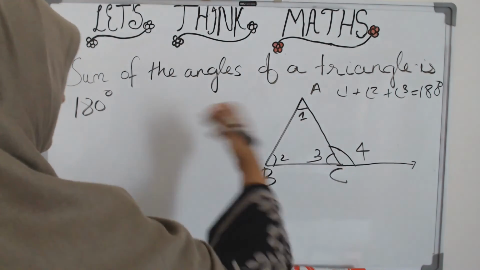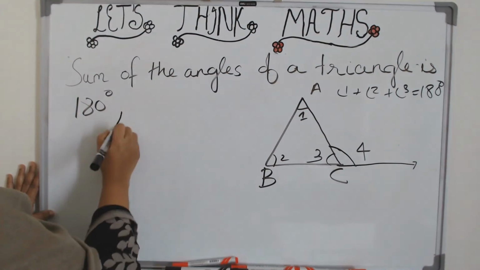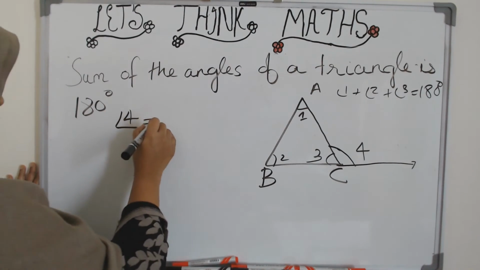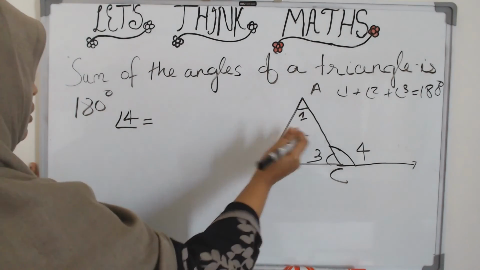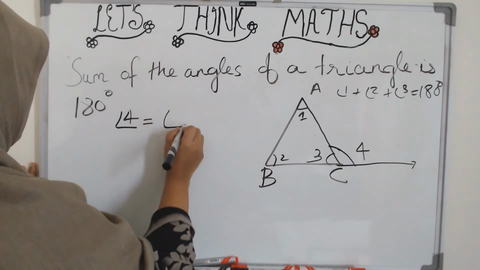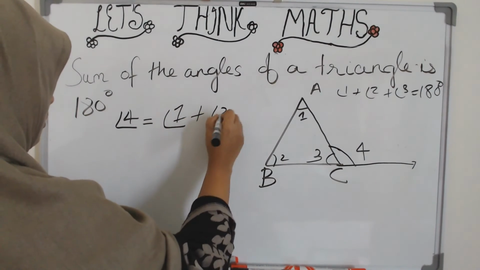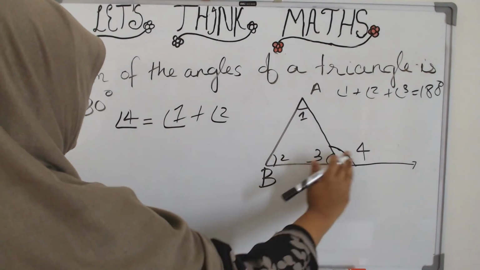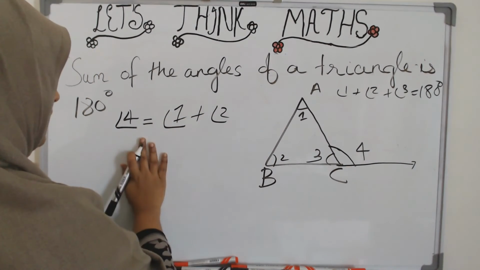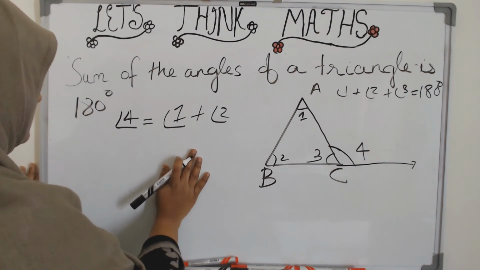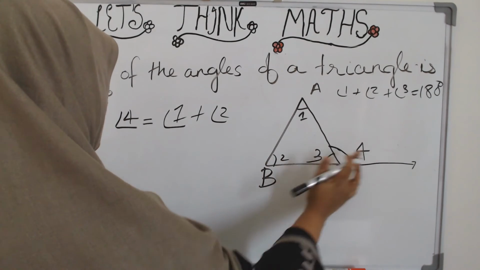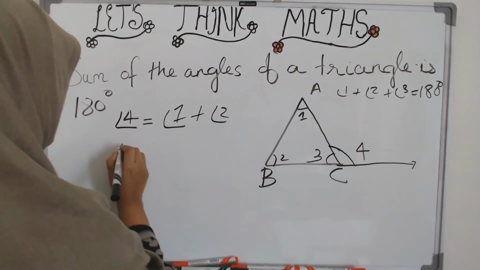So just by the previous theorem, what did we learn? We learned that the exterior angle is equal to the sum of the opposite interior angles, not the one which is adjacent, it forms a linear pair with it. This we learnt in the previous theorem, right? But what about its relationship with the one which is adjacent?